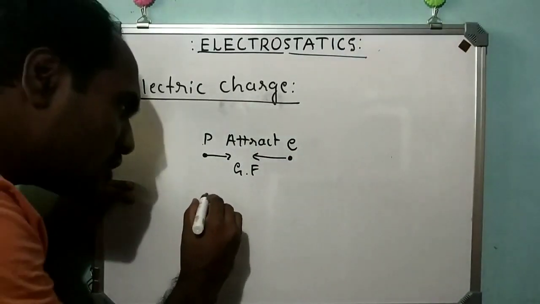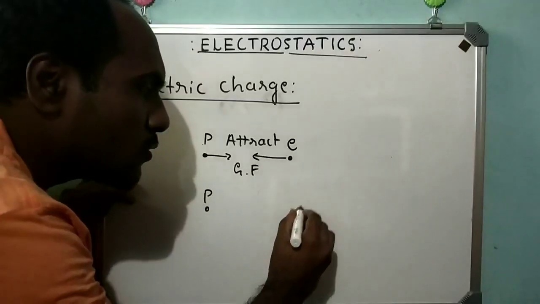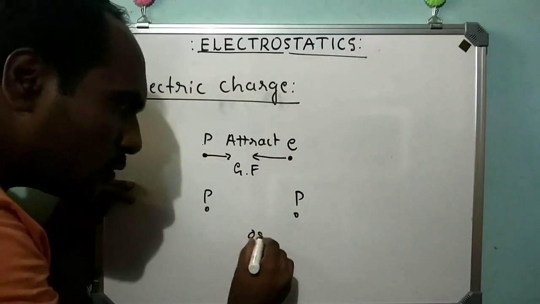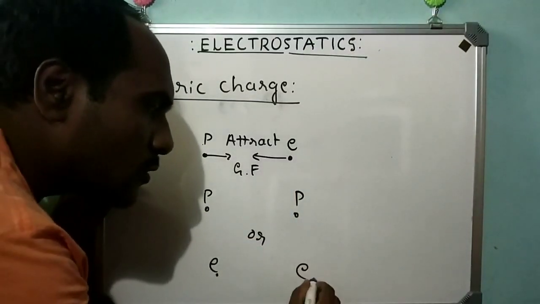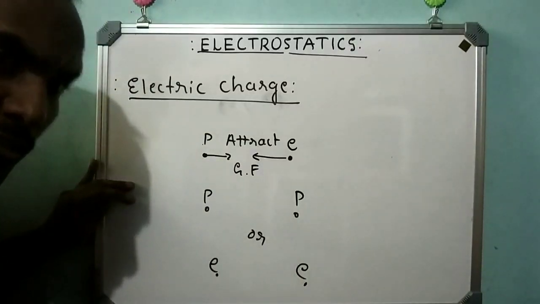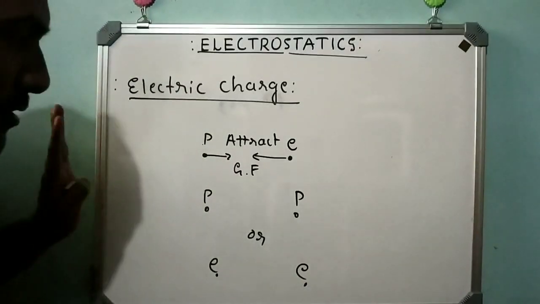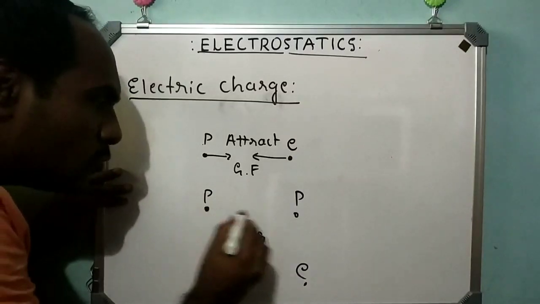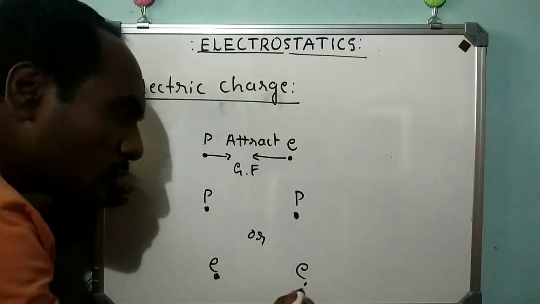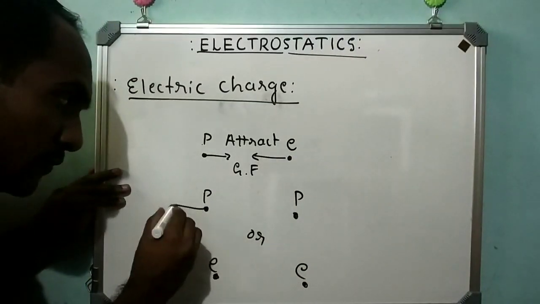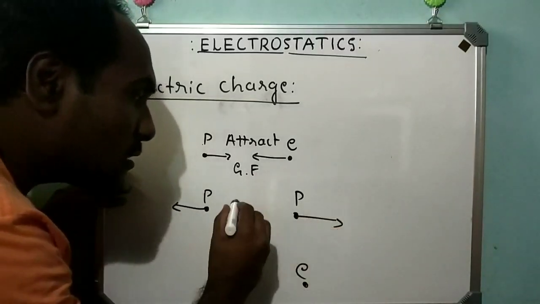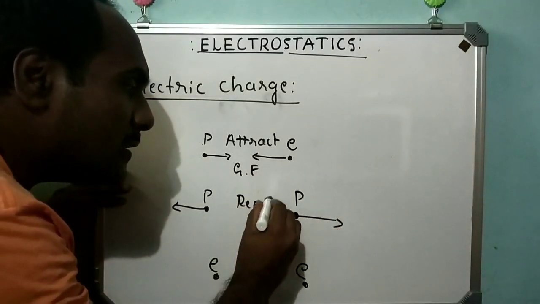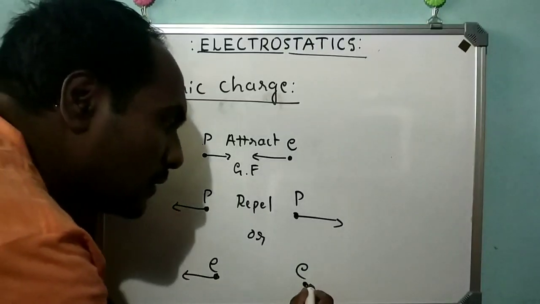But if you consider two protons or two electrons, when they are brought closer, they are found to repel each other. They start repelling. Why are they going to repel?